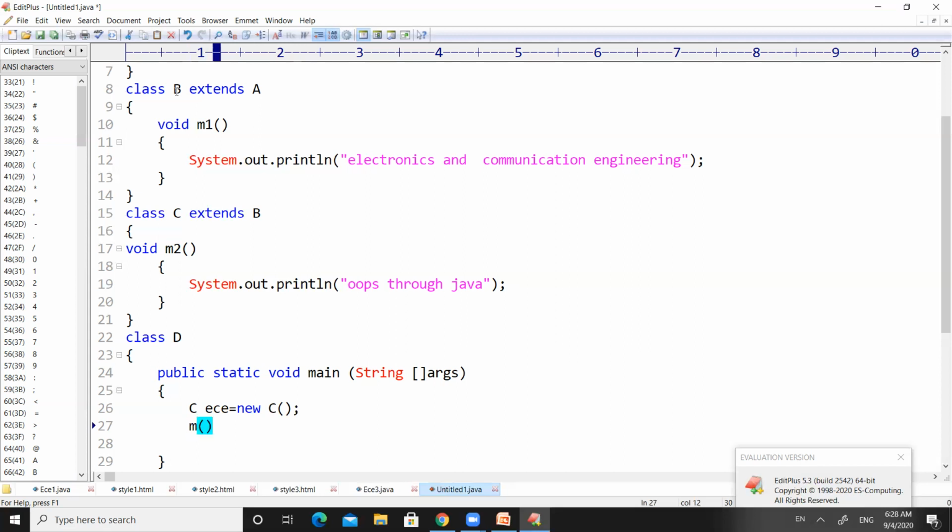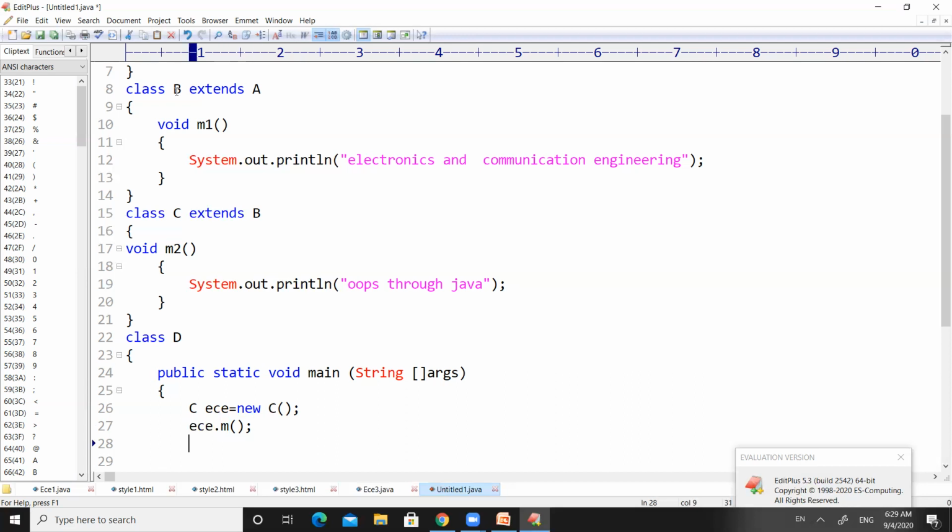directly calling M will never be executed because M is not directly saved in the RAM. M is saved in the RAM under the name of ECE. So we have to modify the statement as ECE.M. It will execute the method M which was present in class A, so that it will print Chevrolet Engineering College on the computer screen, right?